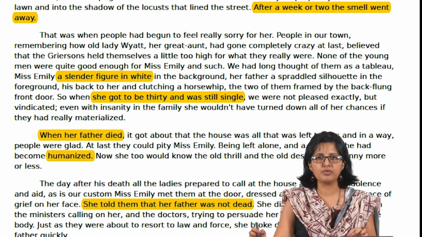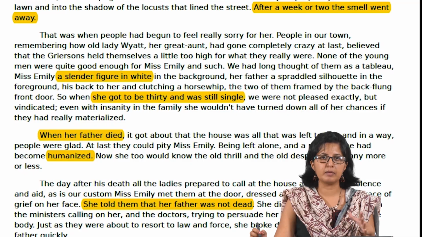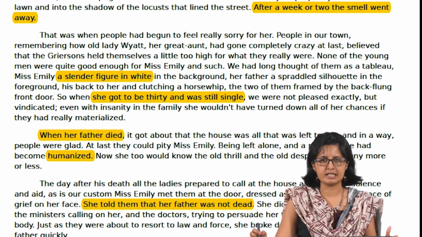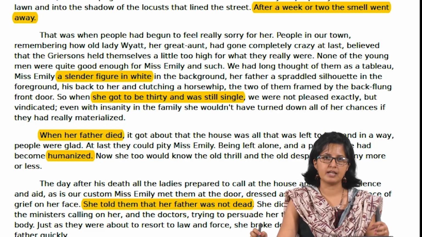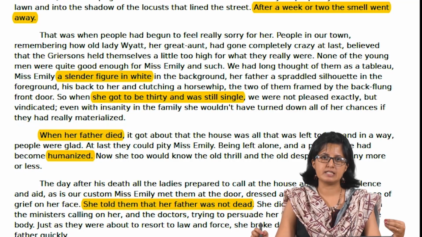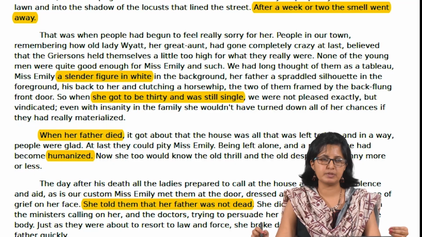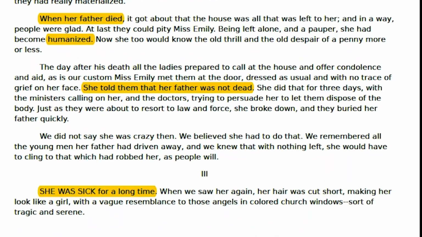And just before the second segment ends, we are being made privy to another horrific detail. After her father's death, Emily refuses to part with the dead body. She is adamant in insisting that her father is not dead. We'll wrap up this session by drawing your attention to the last segment in this second part. "We did not say she was crazy then. We believed she had to do that. We remembered all the young men her father had driven away, and we knew that with nothing left, she would have to cling to that which had robbed her, as people will."